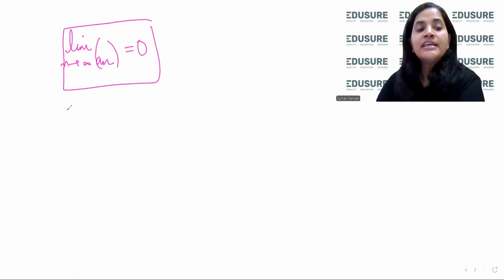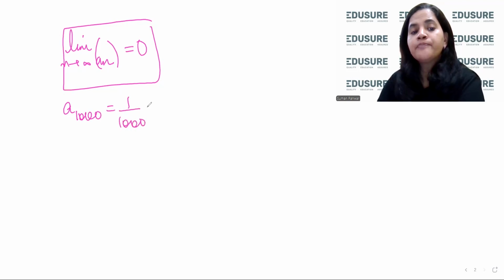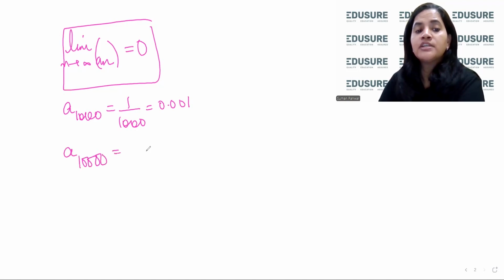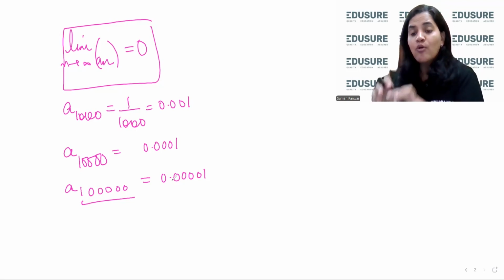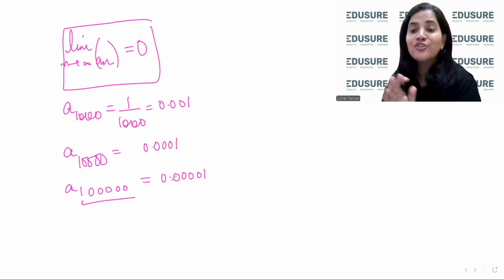Okay, so if you want to write a of 1000, it is 1 upon 1000, which is 0.001. If you want to write a of 10,000, it is 0.0001. If you want to write a of 1 lakh, that is the 1 lakh term, it is 0.00001. So you can see that a_n is becoming smaller and smaller, tending towards 0, but it is not becoming 0.